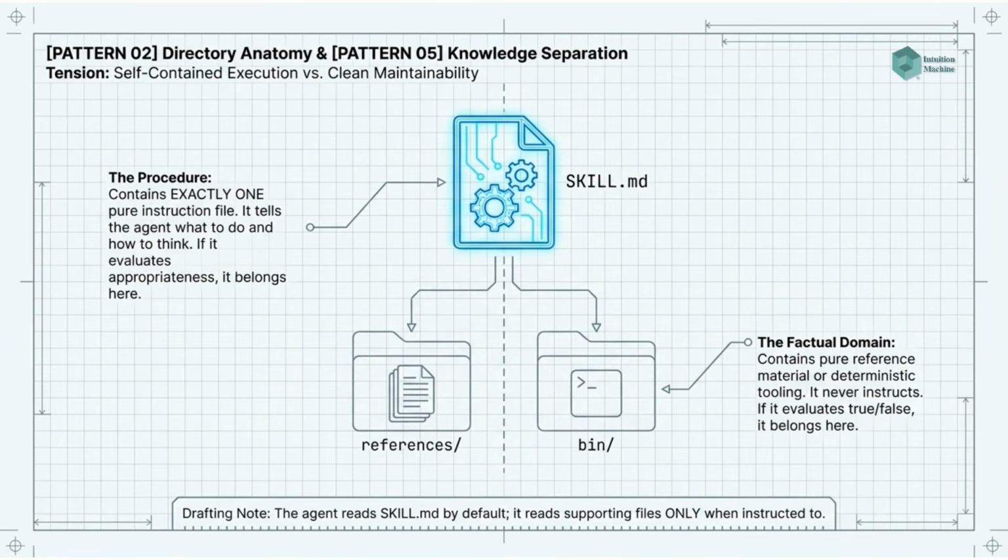Pattern 5. Knowledge workflow separation. Skills contain procedure. Knowledge directories contain facts. The skill instructs the agent to read from the knowledge directory when it needs reference material. The knowledge directory never instructs.